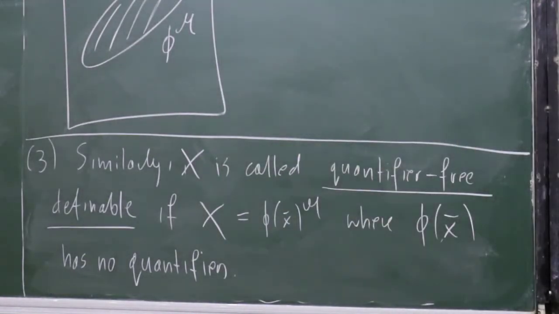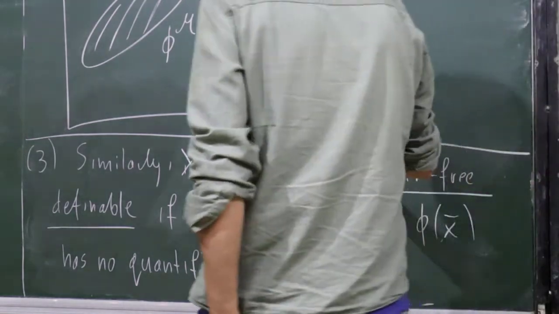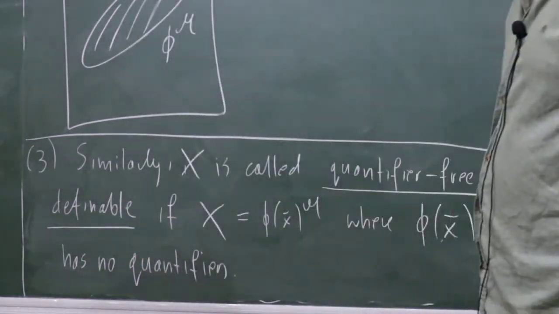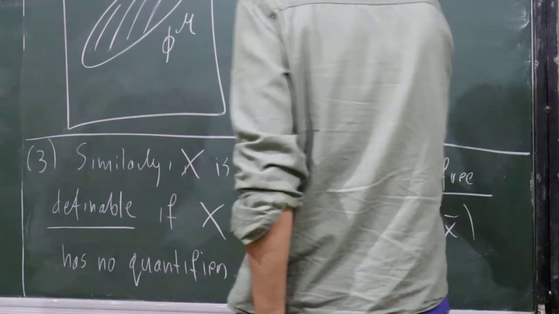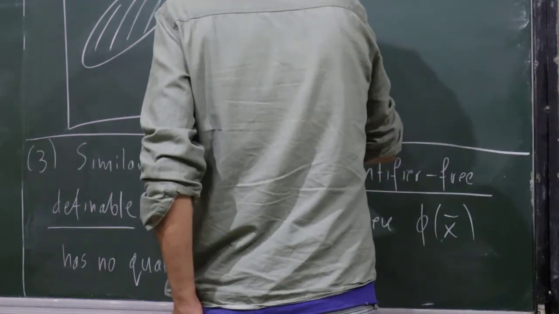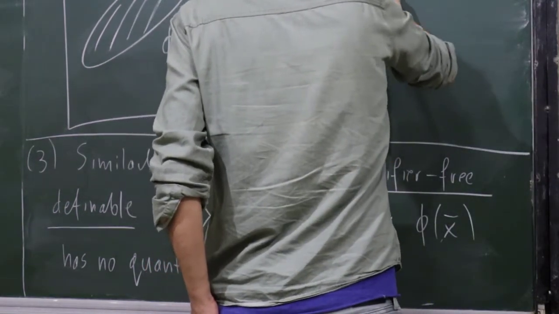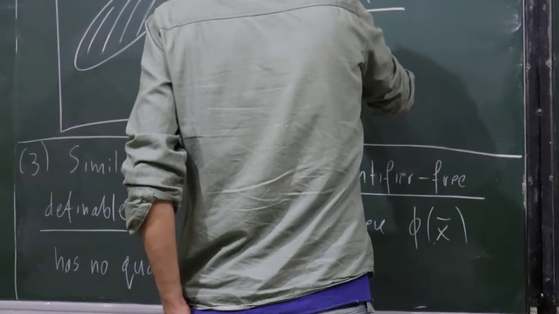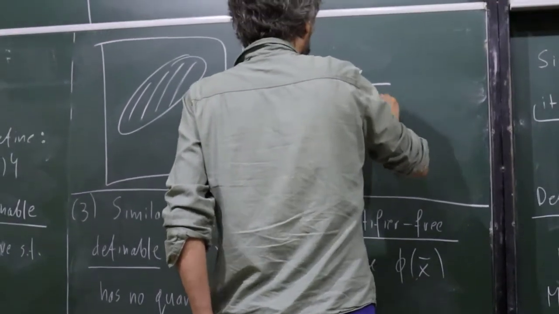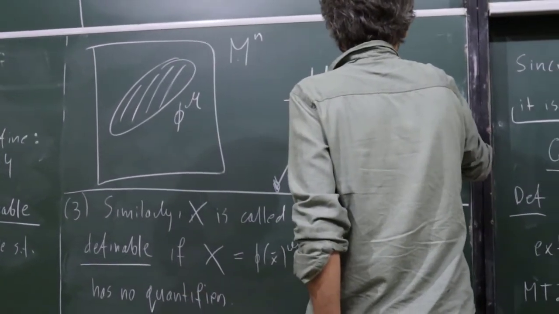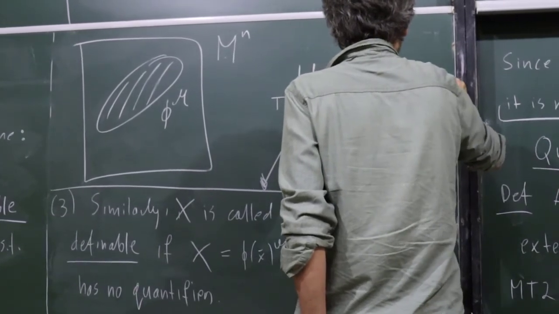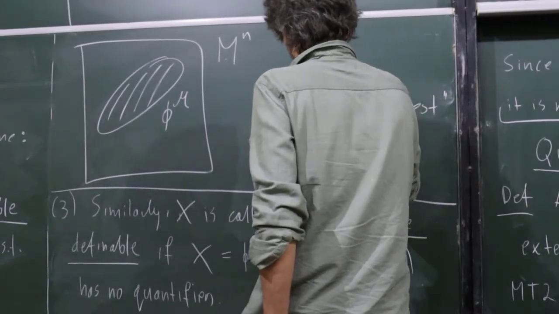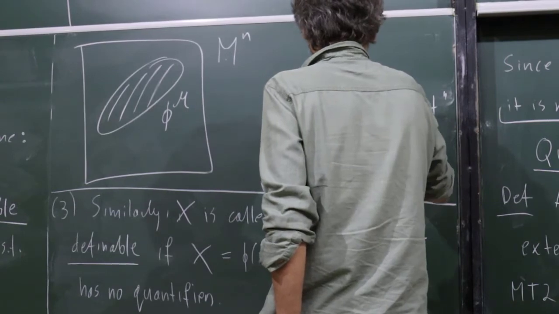So the idea is those are the simplest definable sets.